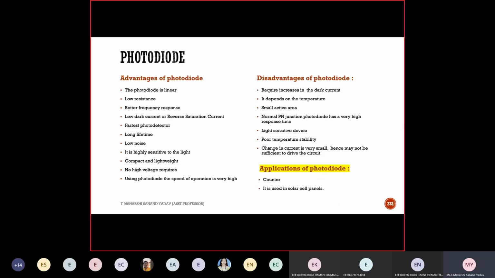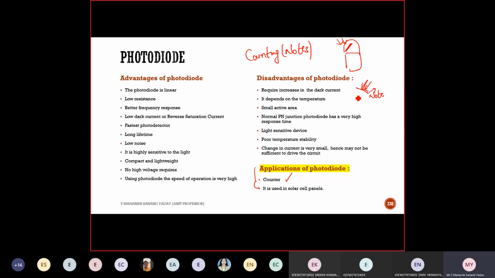So these are some of the advantages and disadvantages of the photodiode. You try to go through it. And I've told you that an application of the photodiode is in counters, which is nothing but a counting machine which is used to count notes. How will I count? This is a depletion region. Suppose this is a dome, here I'm incidenting light, and here suppose there is a note. One by one, it will be blocking the light. So if there is a note, light gets emitted on this note.